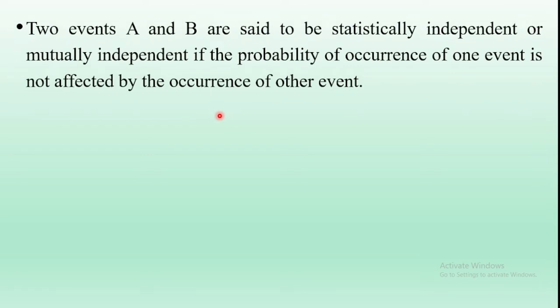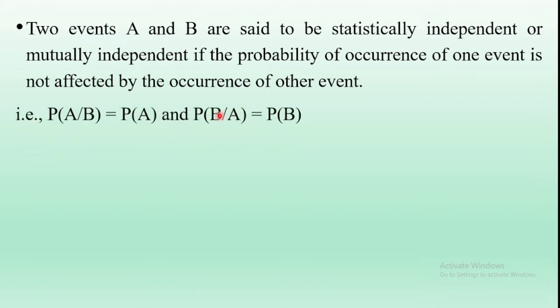Let us consider any two events, capital A and capital B. Two events A and B are said to be statistically independent events or mutually independent events if the probability of occurrence of one event is not affected by the occurrence of the other event. So that is, probability of A by B is equal to probability of A, and probability of B by A is equal to probability of B.